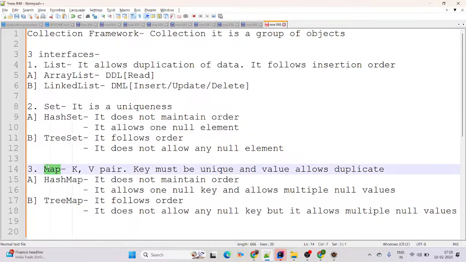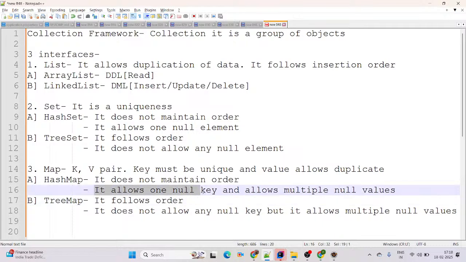Now coming to the next one, Map. Map is a key value pair. In Map, the key must be unique and values allow duplicates. Then see, in Map there are two classes available, HashMap and TreeMap. HashMap does not maintain the order, and TreeMap follows the order.